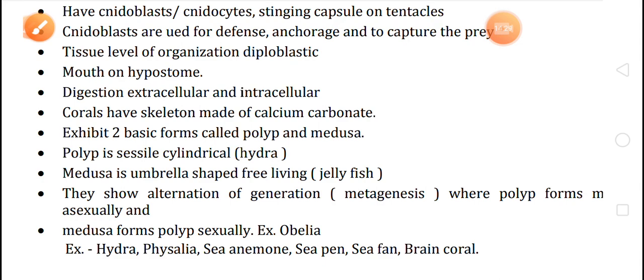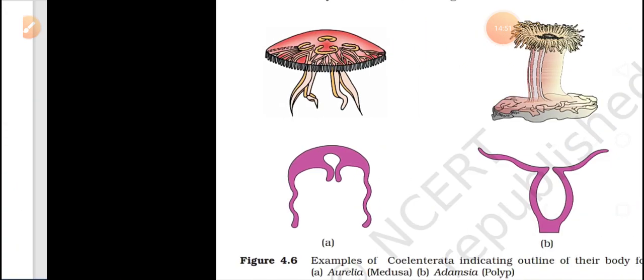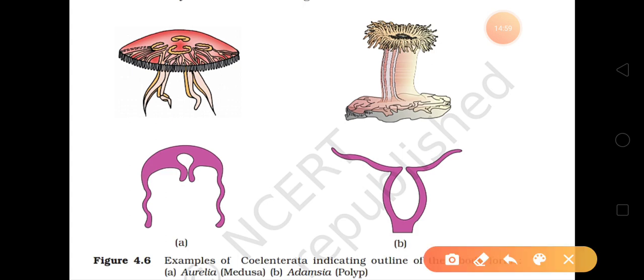Examples of coelenterates are hydra, physalia, sea anemone, sea pen, sea fan, and brain coral. Okay, these are the examples. See the picture now of coelenterates. Now see, this is the polyp form, cylindrical shape, and this is the umbrella shape.